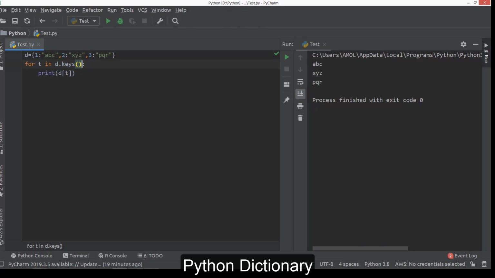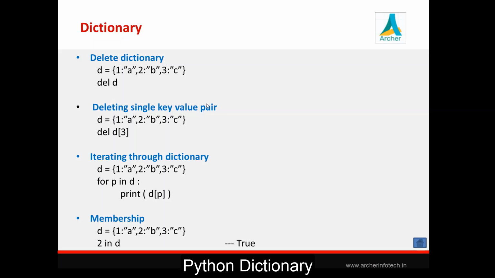Even if you want to access only values, there is one method known as the values method. So in that case, t will act as a value. So understand, we are having three methods: keys method, values method, items method. Keys will return all keys, values will return all values, and items will give both keys and values. So we are having various choices to traverse this particular dictionary.